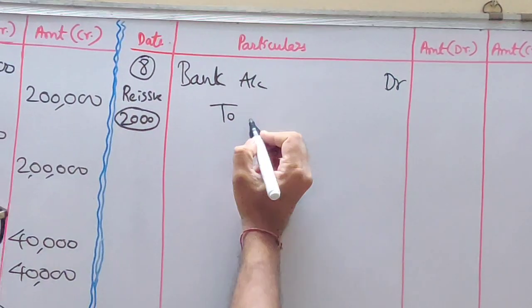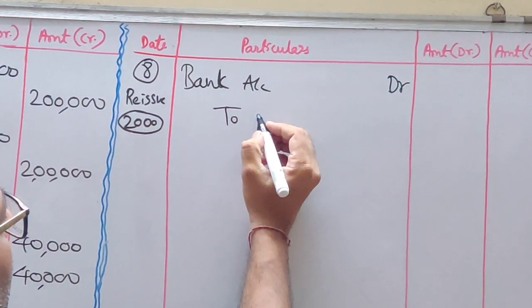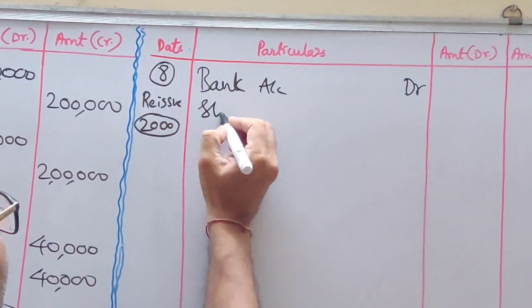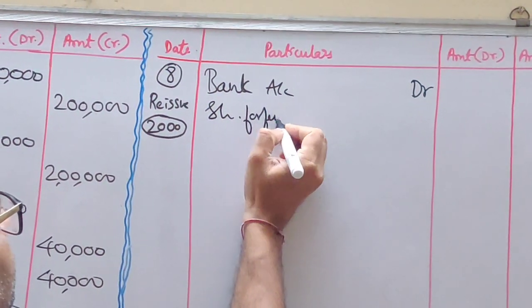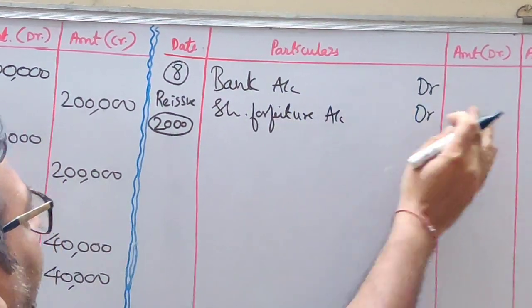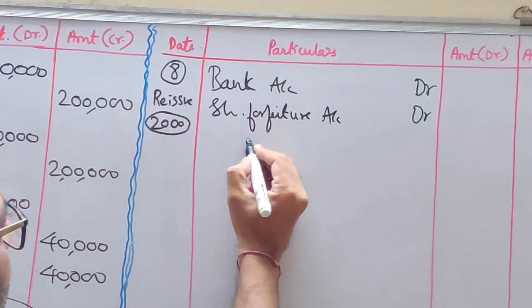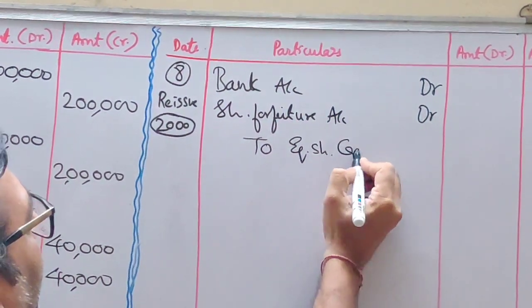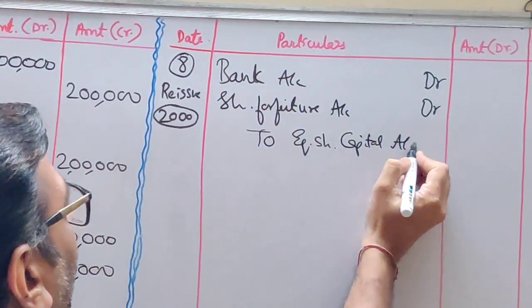To share forfeiture account debit. If there is a loss, we have to check. We will check if it's a profit or loss. To equity share capital account.